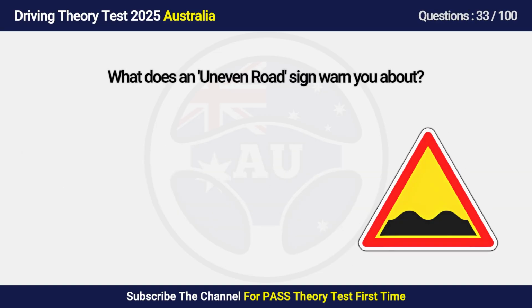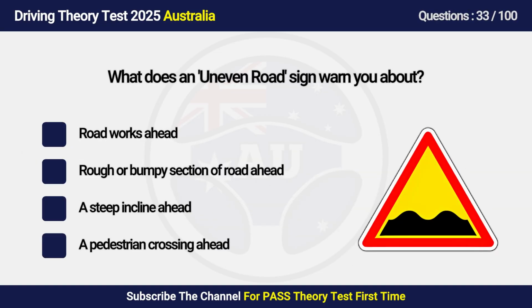Question 33. What does an uneven road sign warn you about? A. Road works ahead. B. Rough or bumpy section of road ahead. C. A steep incline ahead. D. A pedestrian crossing ahead.